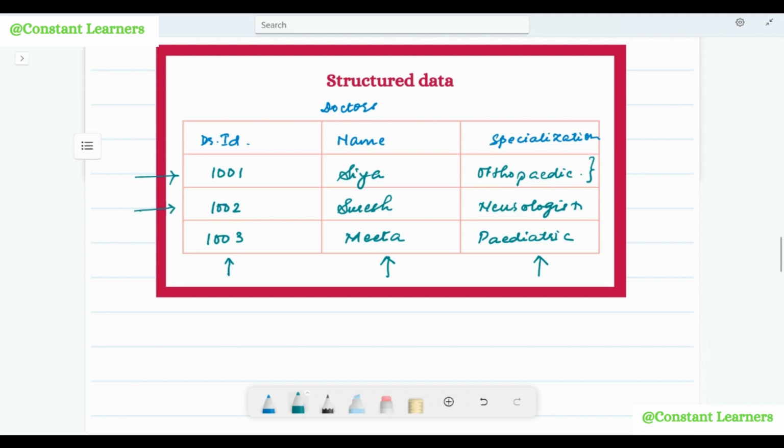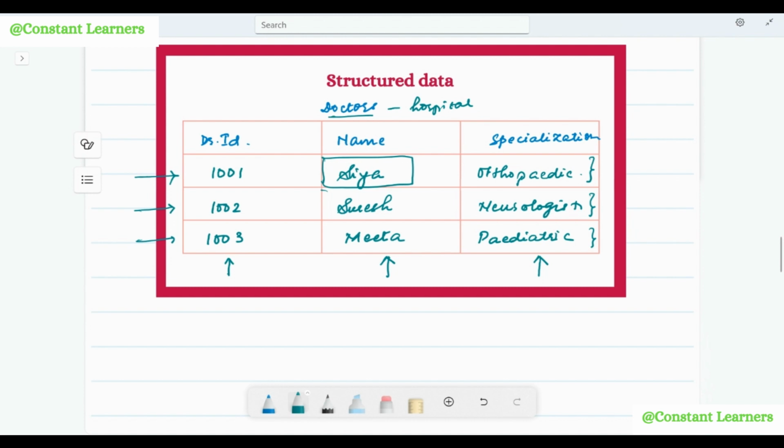This complete table is about the doctors of a particular hospital. So in every way, this data is related to one another. This cell has the name of the doctor whose ID is 1001. So from every aspect, the data in every cell is related.